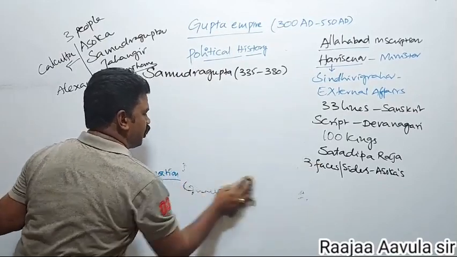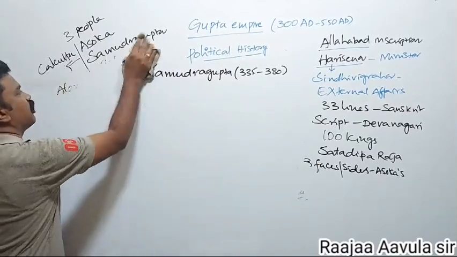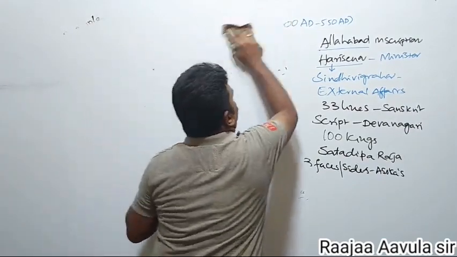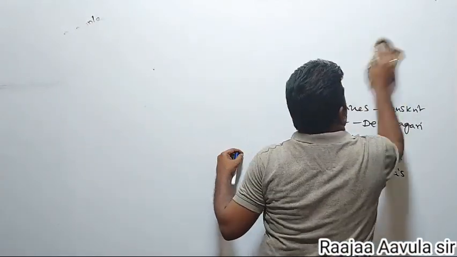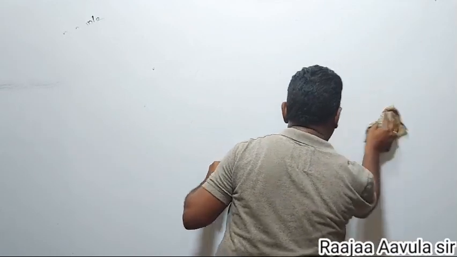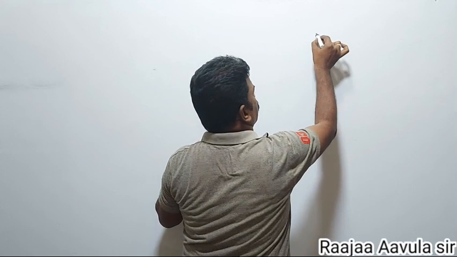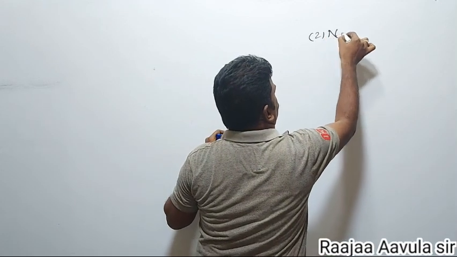Second policy of Samudragupta: the Northwest kingdoms.